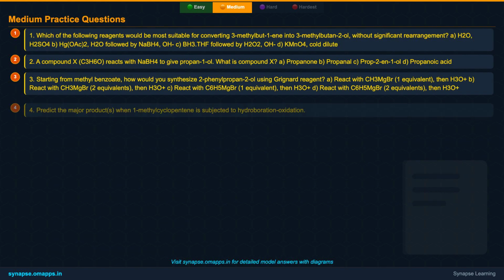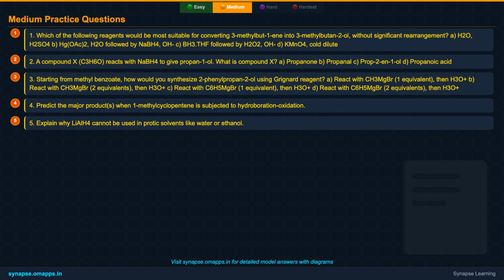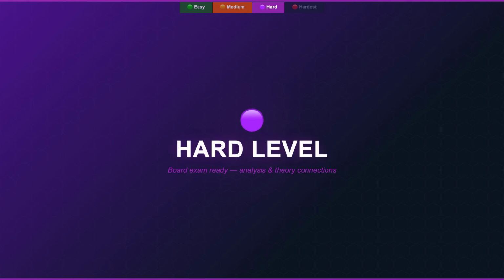Alright, it's time for some medium-level challenges. These 5 questions will require you to apply a slightly deeper understanding of reagents, regioselectivity, and reaction pathways. Think carefully about the conditions and specific outcomes for each scenario. Ready to elevate your expertise?